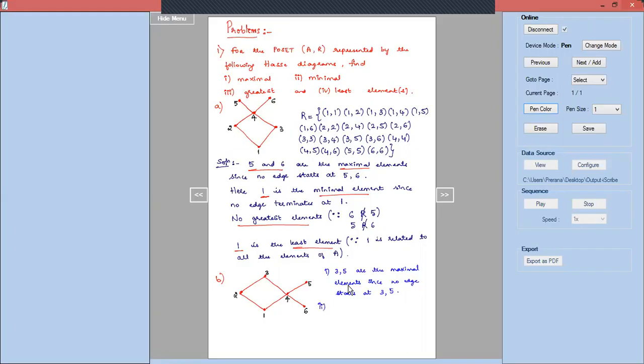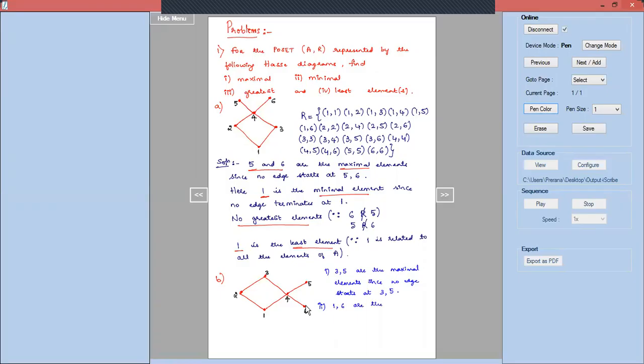Then secondly, about the minimal element. Right? So we observe that no edges terminate at 1 and no edges terminate at 6. So 1 and 6 are the minimal elements. No edge should terminate at 1 and 6. So no edge is coming from anywhere to 1 and then anywhere to 6. So that is the reason 1 and 6 are the minimal elements.